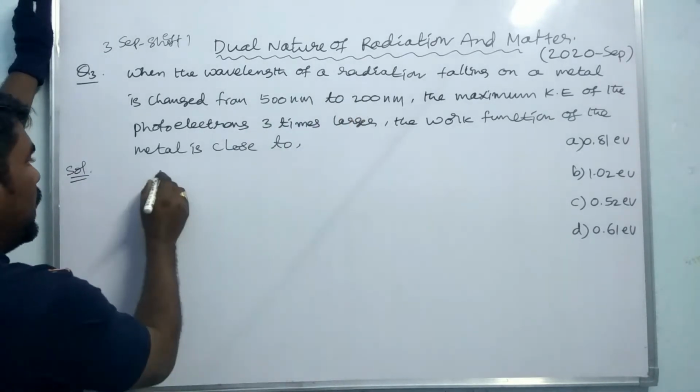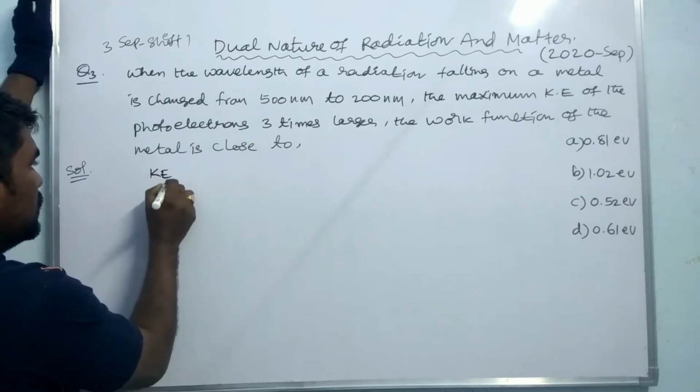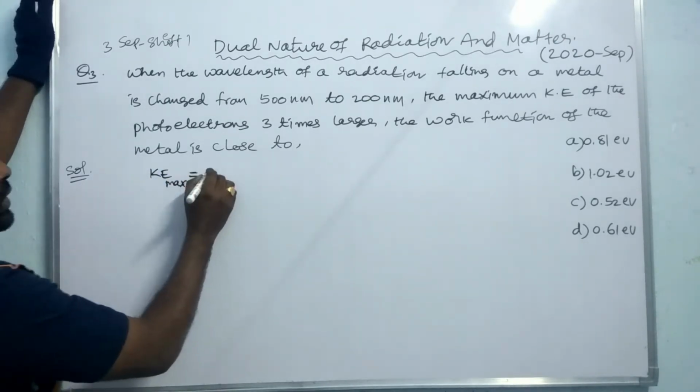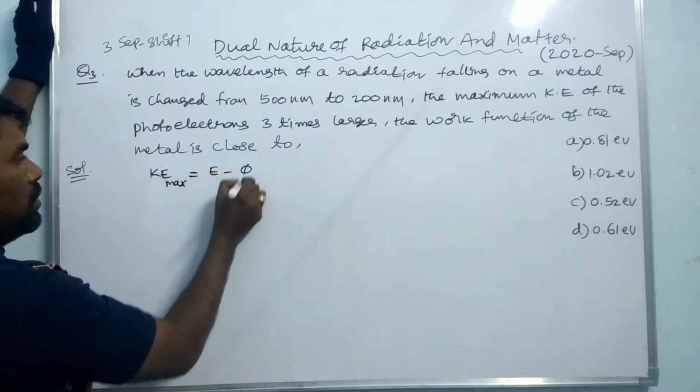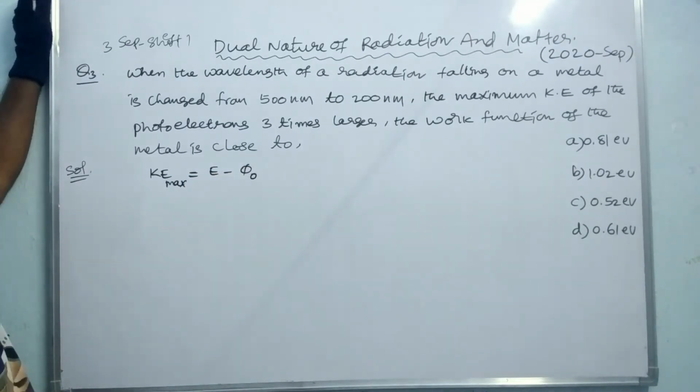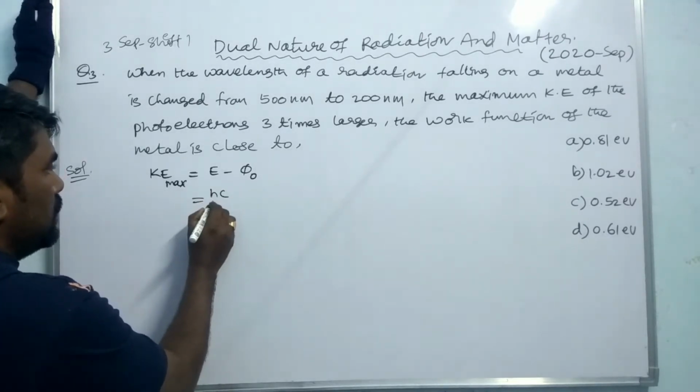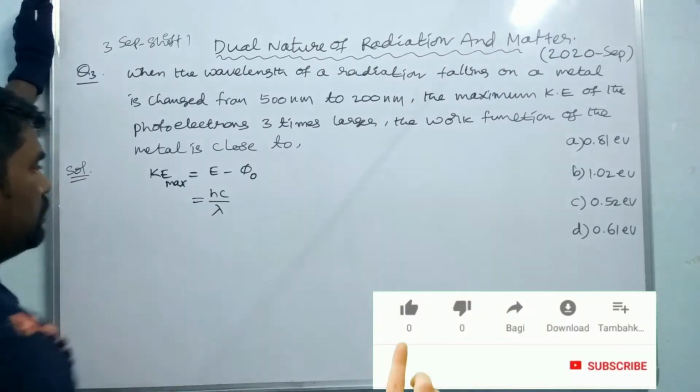Already you know the maximum kinetic energy. So Ke maximum is equal to what? E minus phi naught, from Einstein's equation, where E is hc by lambda.